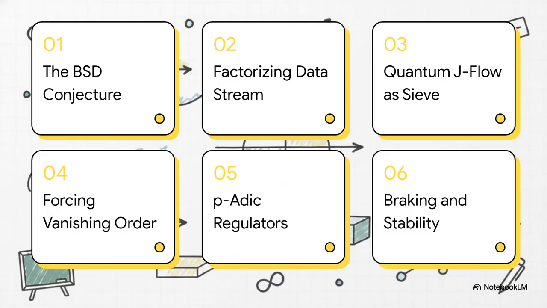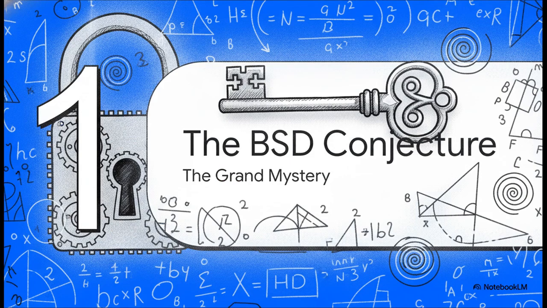Here is our roadmap for today. First, the BSD conjecture explained. Second, factorizing the data stream. Third, quantum J-flow as sieve. Fourth, forcing the vanishing order. Fifth, explicit p-adic regulators. And finally, geometric braking and stability. All right, let's jump right in with part one, the BSD conjecture explained.